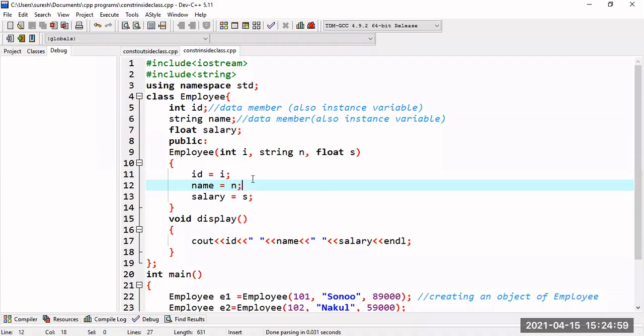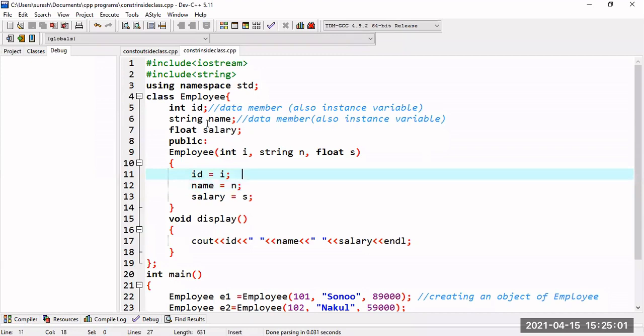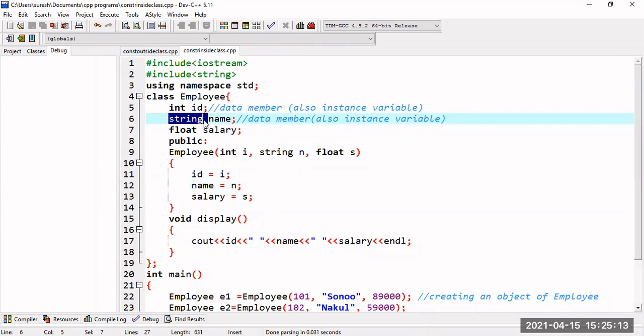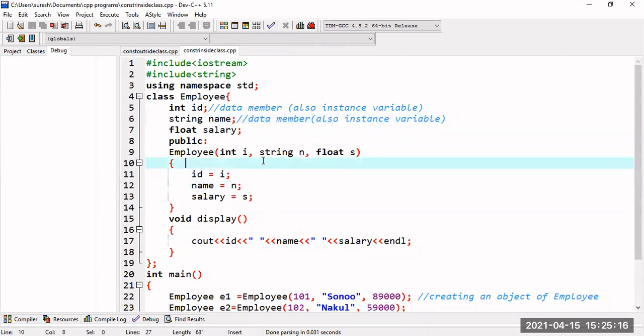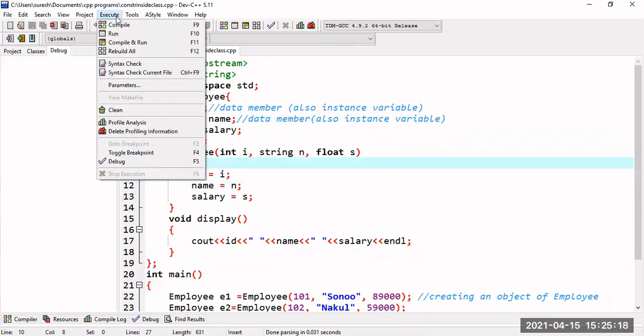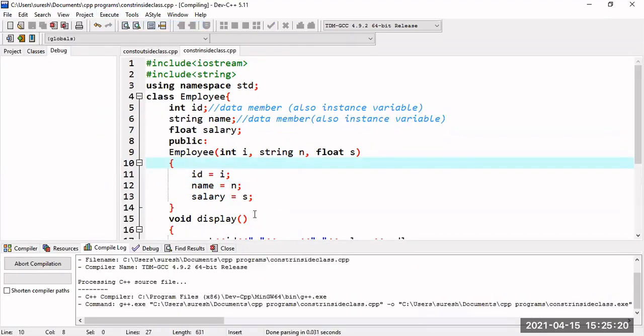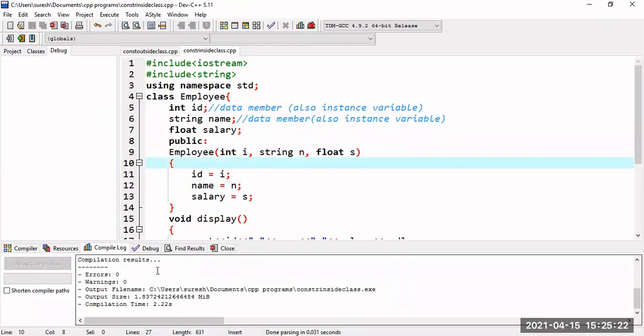So here I have said string is not there, but the string data type is there in C language. By using this string data type, I can create this name. That's why by using string I can easily execute. I am just replacing the character array with string. Now I will try to compile this program. Once this compilation is successful, I will run this program. Okay, so it is working.